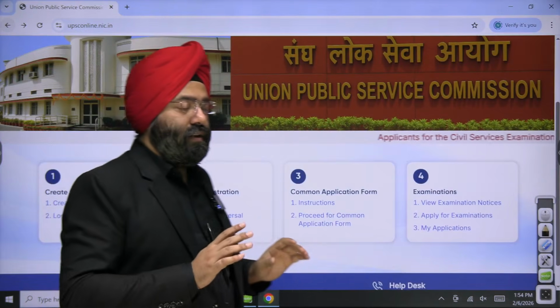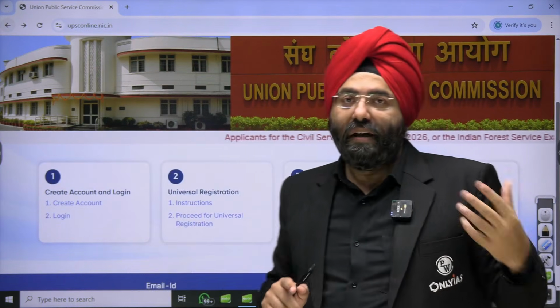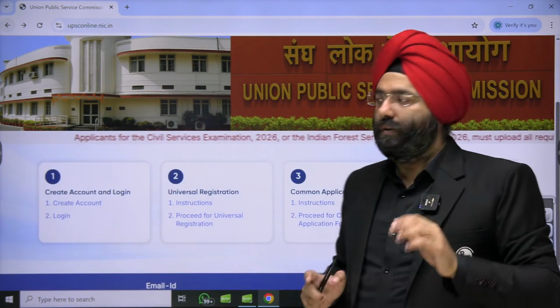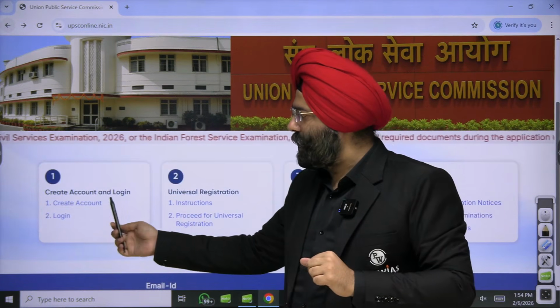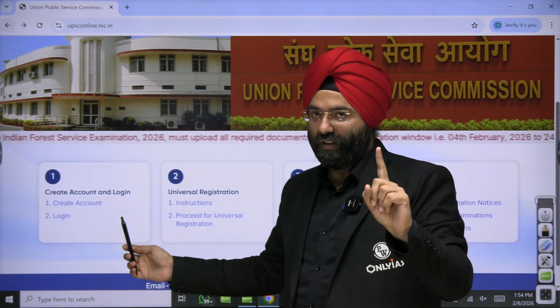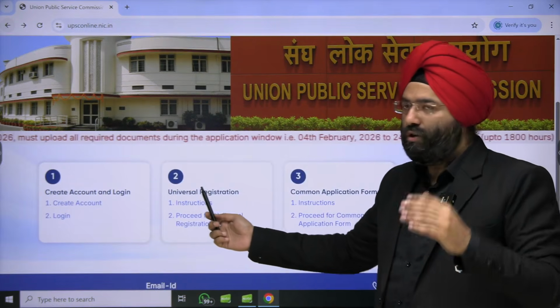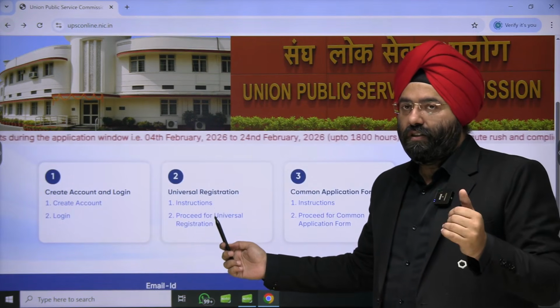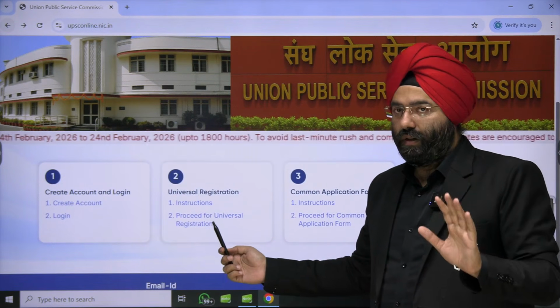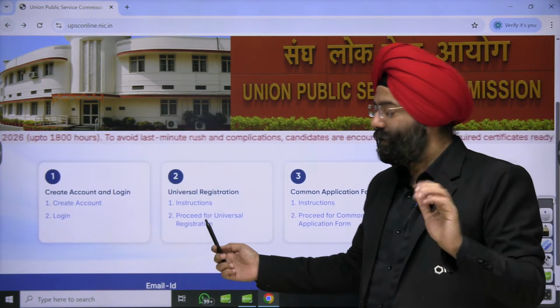This 4th step is very critical here. So one by one, we shall see how we are going to do it. First step is create an account and login. Second is universal registration. After this, you will get a universal registration number, which you have to keep very properly.